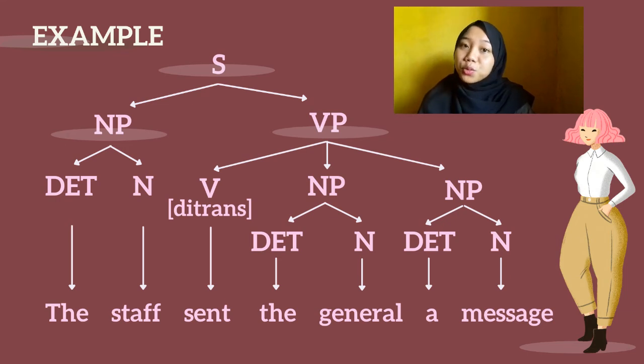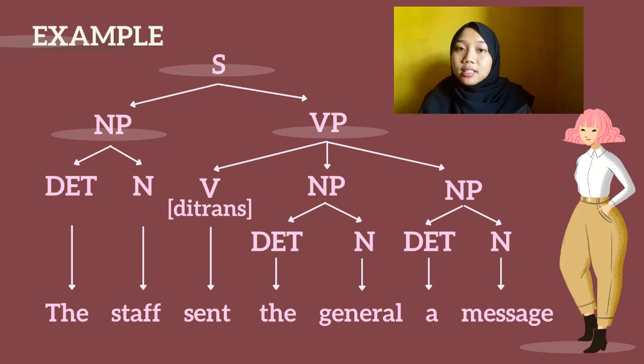Alright, let's look at the example of the transitive verb. Here we have a sentence: The staff sent the general a message. The staff in the sentence is part of a noun phrase with the as determiner and staff as a noun. And then sent the general a message is part of a verb phrase with sent as the transitive verb because it